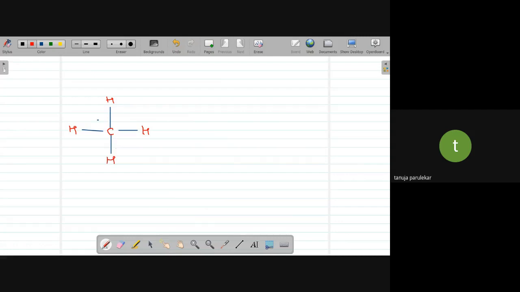But we say methane has got a geometry, that is, it has got a tetrahedral geometry. Now, before I go further, last time I had shown you the structure, same thing I want to show you. If you understand that properly, then only we can go further. Let me just go back to that.